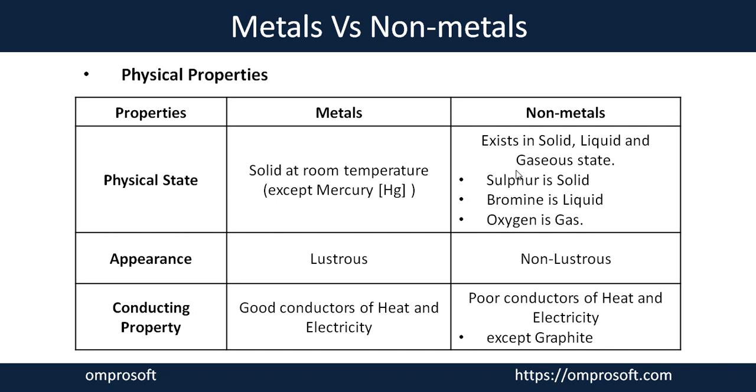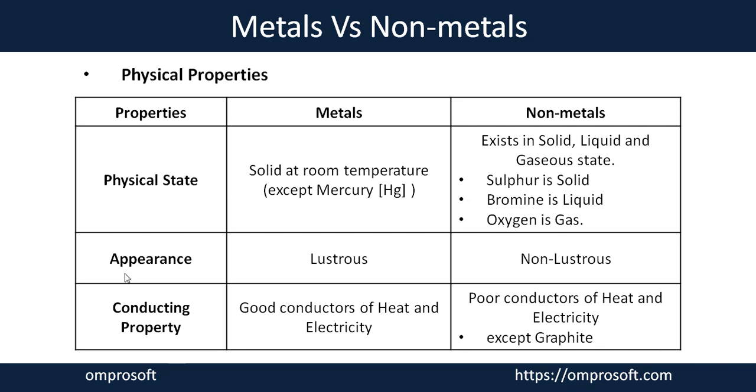Some non-metals like sulfur and selenium are present in solid state. Bromine is present in liquid state, and oxygen, nitrogen, hydrogen are present in gaseous state. So we can say metals generally are solid in state, and non-metals, some are in solid state, some in liquid, and some in gaseous state.